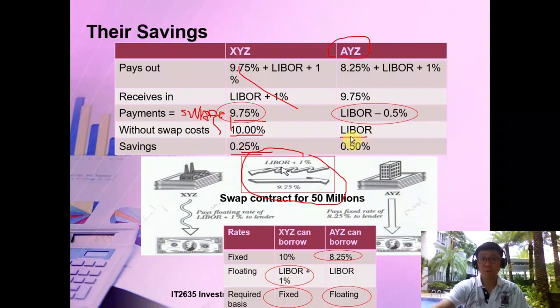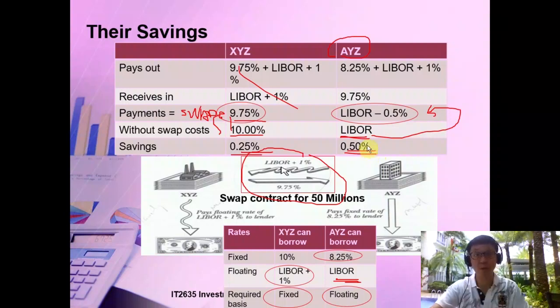If I were to borrow by myself, what is the rate I can get? LIBOR. But what happens if I go through the swap? I get LIBOR minus 0.5, which means I have also got a saving of 0.5%. That's also quite a lot, right?